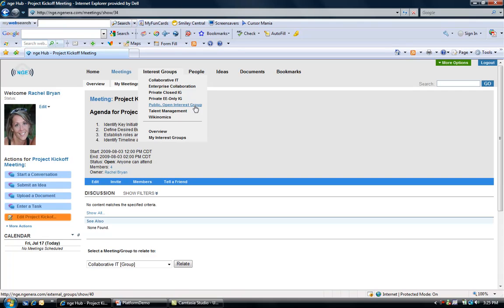So what we're demonstrating here is our security model. We can lock things down at an individual level. We can share them with individuals. We can keep them private so that only we can see them, but then we can also share them with various interest groups, and we can change the security on the interest groups. We can keep things locked down to employees only, and then we can also tag them so that they can be shared with partners or customers. So a pretty robust security model that we can leverage here. And that is my final example.